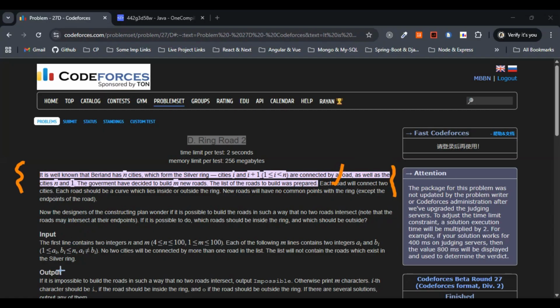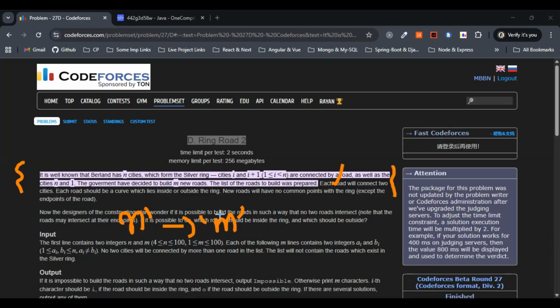So we have been given n cities on a cycle and m new chords, right? Chords, not coordinates. Non-adjacent city pairs. So we have been given n cities on a cycle and m new chords, nothing but non-adjacent city pairs, the coordinates itself basically. Decide whether you can draw each chord either inside or outside the cycle so that no two chords cross.